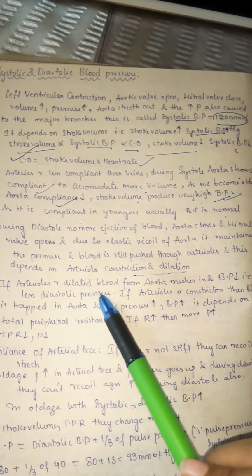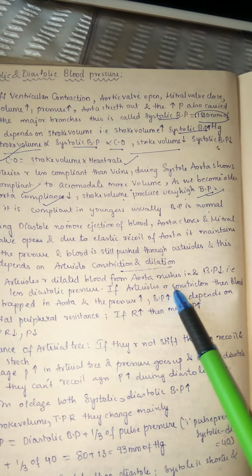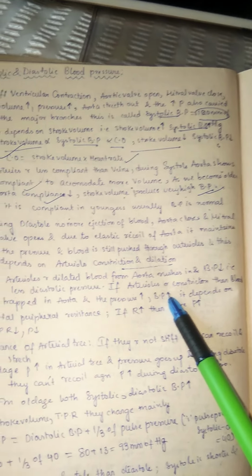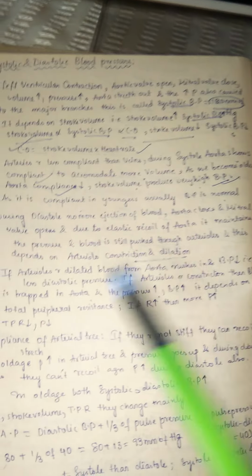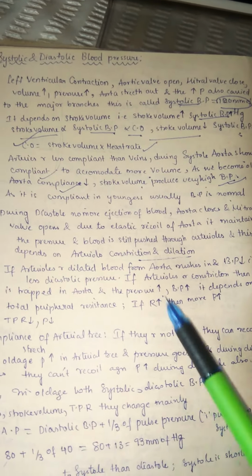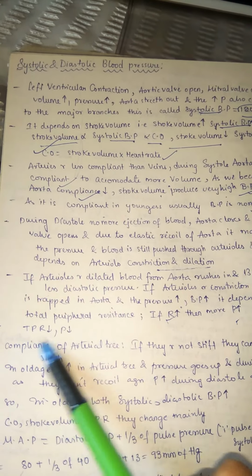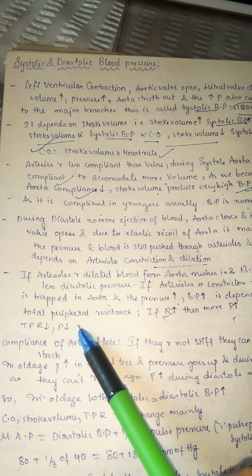So if arterioles are dilated, blood from the aorta rushes out and blood pressure is decreased, giving less diastolic pressure. If arterioles are constricted, then blood is trapped in the aorta and the pressure is increased. So blood pressure mainly depends on total peripheral resistance. If the total peripheral resistance increases, then the pressure is increased, and if the total peripheral resistance is decreased, then the pressure is decreased.